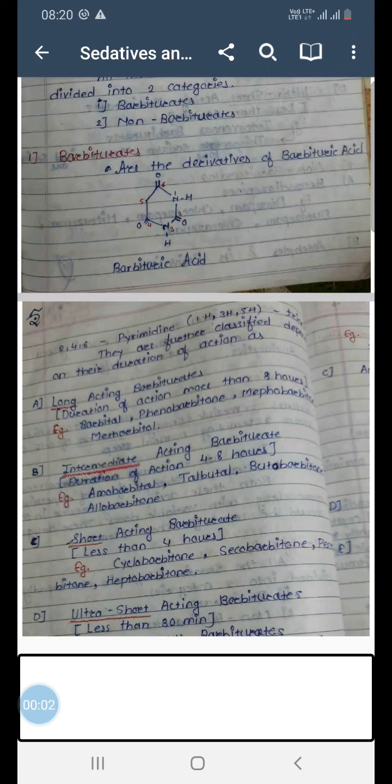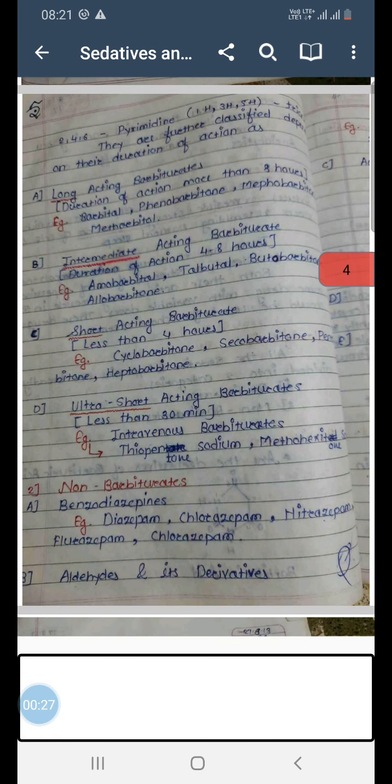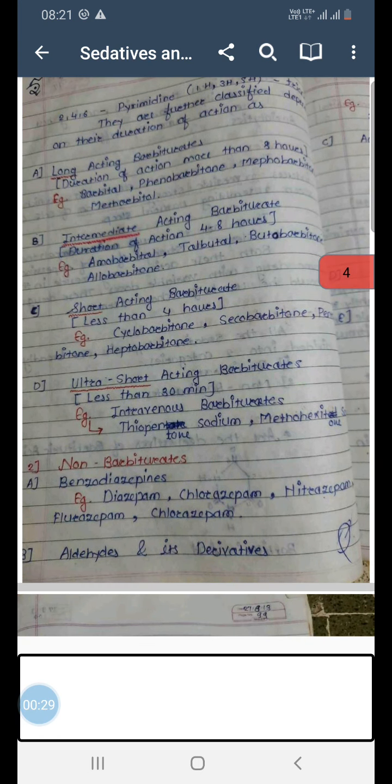In sedatives and hypnotics, we are discussing the classification. We have seen all the sedative hypnotics, they can be broadly classified into two classes, that is barbiturates and non-barbiturates. Then further we have gone through what do you mean by barbiturates, how they are further classified depending on their duration of action, and then non-barbiturates, that means those sedatives and hypnotics which do not contain barbituric acid chemical structure